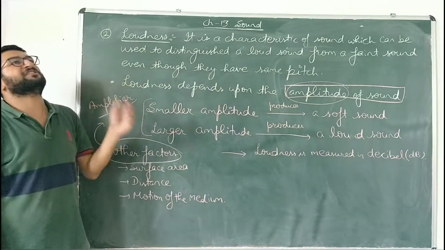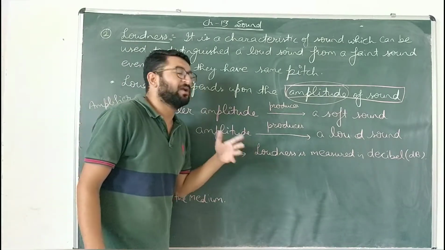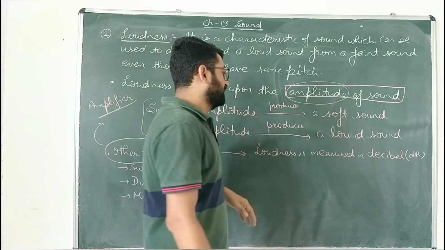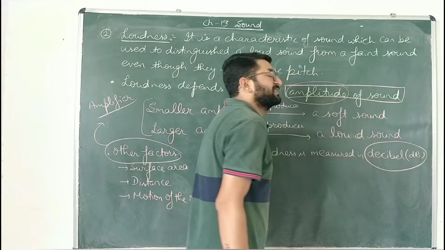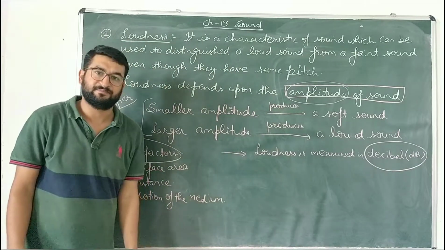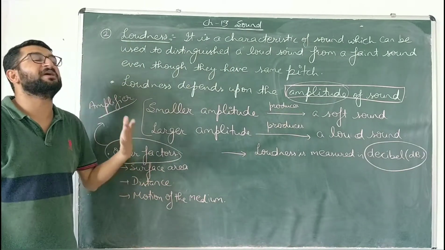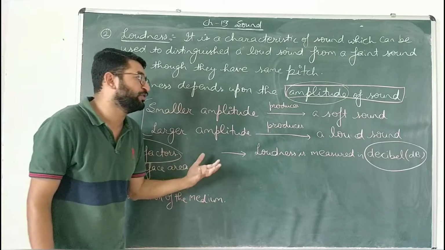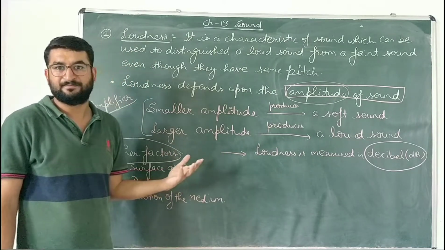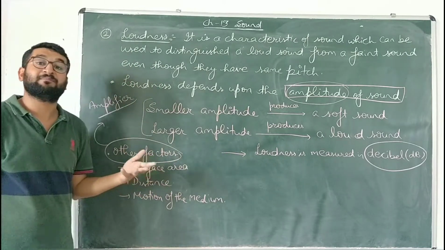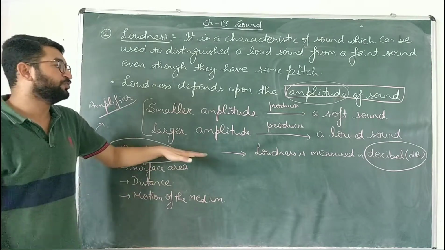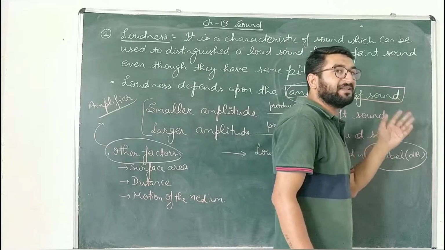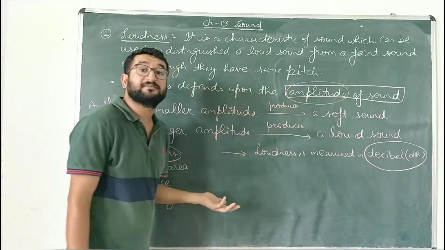The loudness of a sound is measured in a unit. That unit is known as decibel, represented as small d and capital B. So the unit in which we measure the loudness or amplitude of sound is decibel. We are indirectly measuring the amplitude, bache. Actually amplitude is measured in meters, but if a sound's decibels is higher, that means its amplitude is higher, beta.